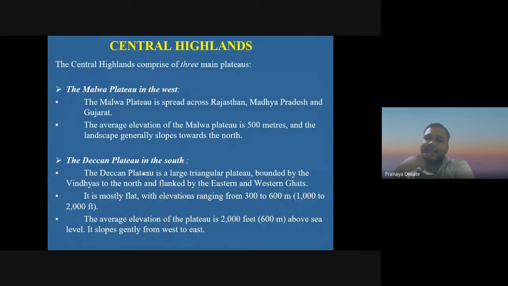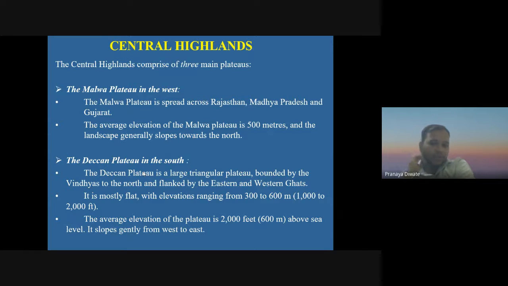Then we have the Central Highland. The Central Highland comprises three main plateaus. The Malwa Plateau in the west. The Malwa Plateau is spread across Rajasthan, Madhya Pradesh, and Gujarat. The average elevation of Malwa Plateau is 500 meters, and the landscape is generally sloped toward the north.